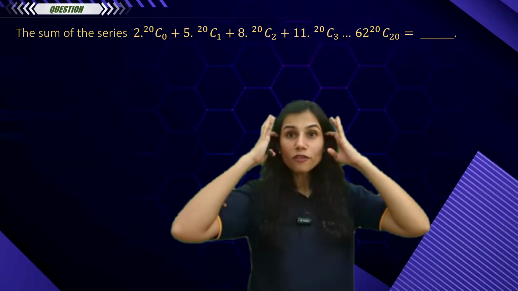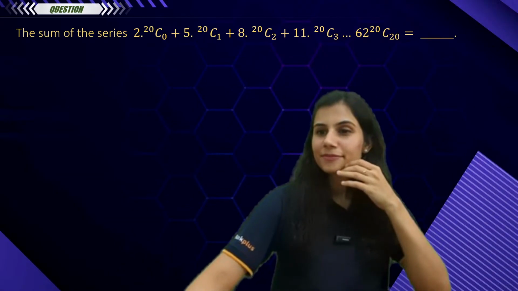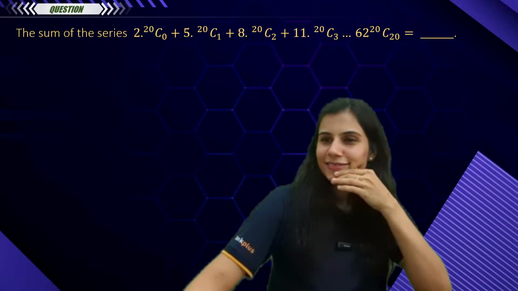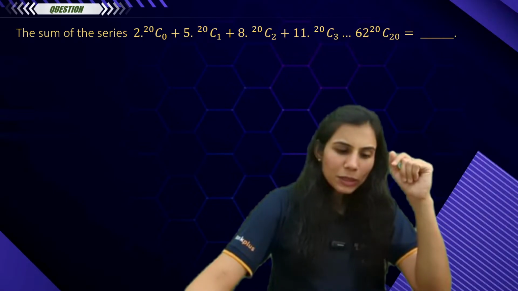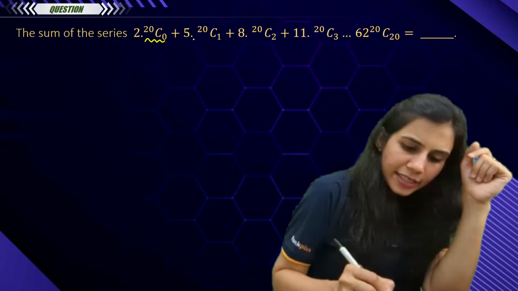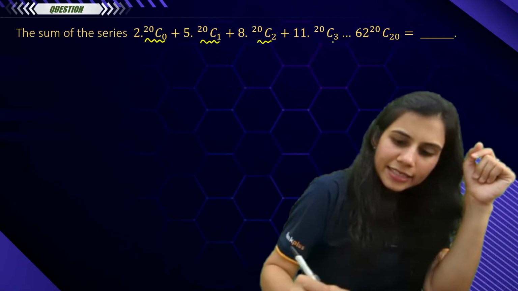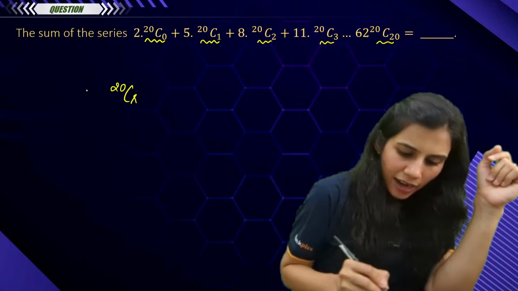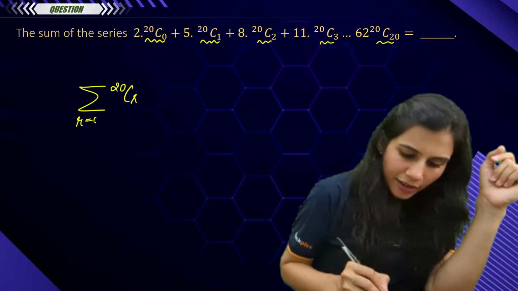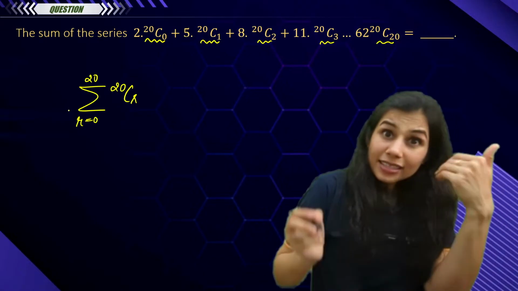What is it reminding you of? Come on, can you decode the pattern? Look, it's 20C0, 20C1, 20C2, 20C3, 20C20. So obviously it's summation 20CR, R running from 0 to 20. But there are scalar multiples involved.